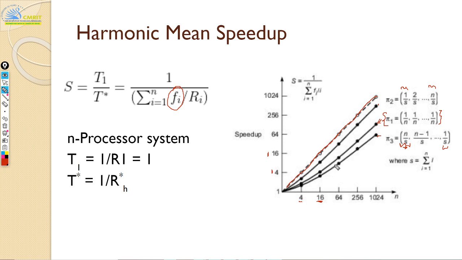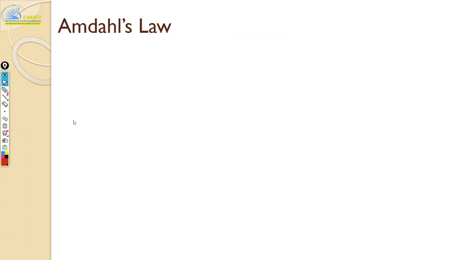We'll go to the next slide. I'm going to teach you one very important topic, and with that you will understand many things. Like I said, the heart of your entire ACA is Amdahl's law. We owe everything to this guy Amdahl. Amdahl's law tells us how much parallelism we can get out of a program. This is very important both from the VTU exam point of view as well as computer architecture point of view. Please note this down and remember this name, Amdahl.